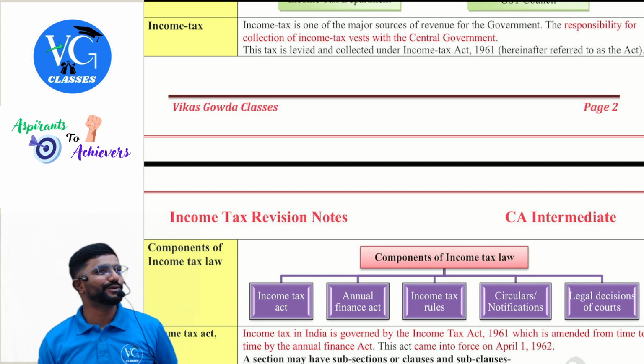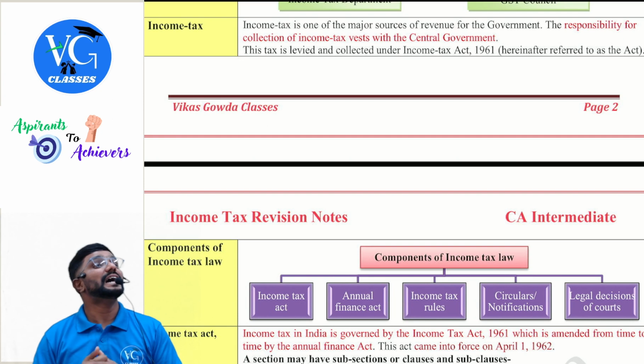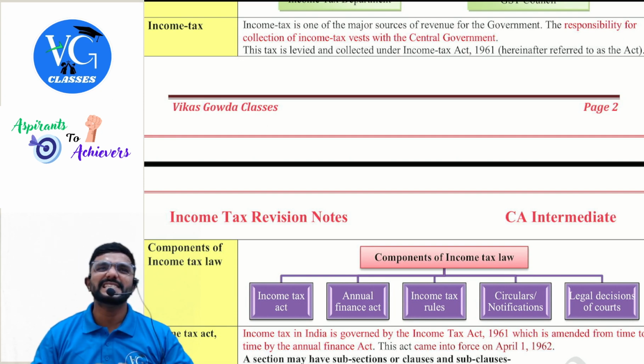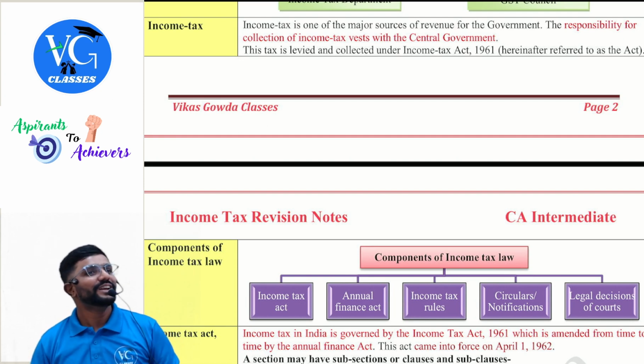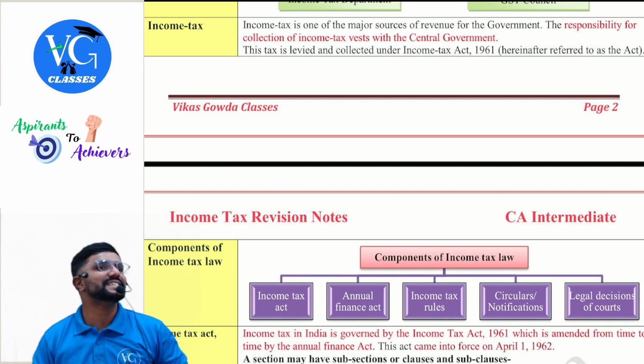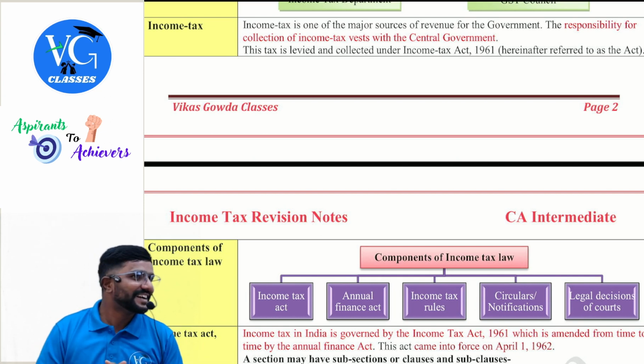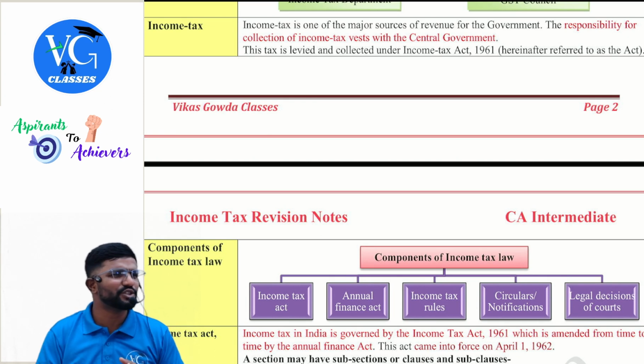Now in the law, what they have told is income earned in the previous year is chargeable to tax in assessment year. Section 4 is a general charging section which tells total income of a person earned in previous year is chargeable to tax in the assessment year. But is it completely followed? No. This is only for law purpose. Practically, majority of the taxes would have been already collected in the previous year itself in the form of TDS, TCS, advance tax. Clear?